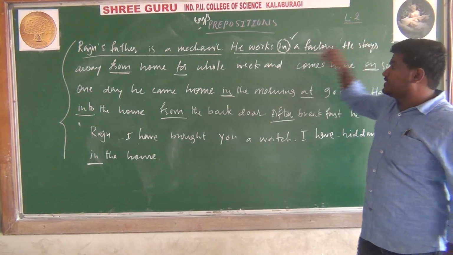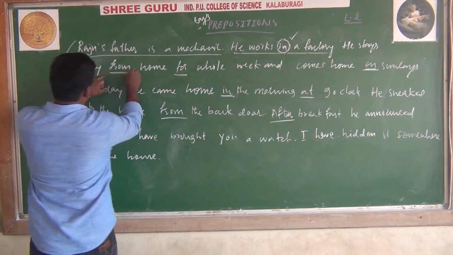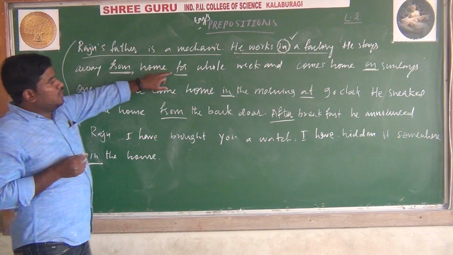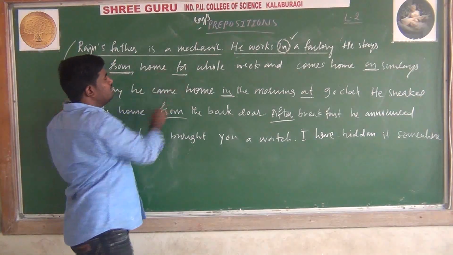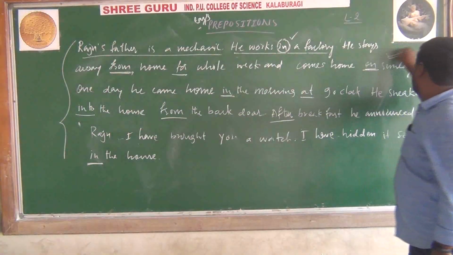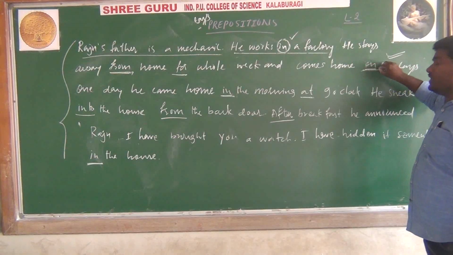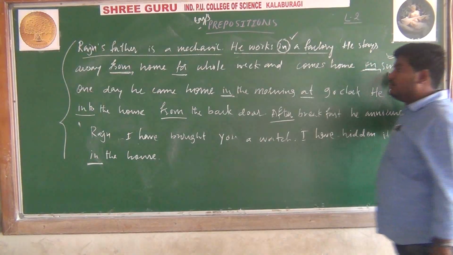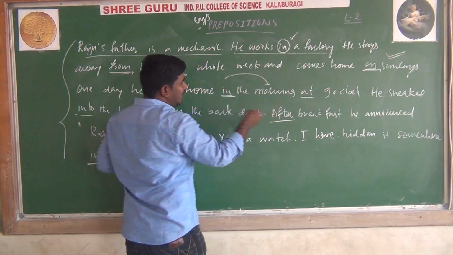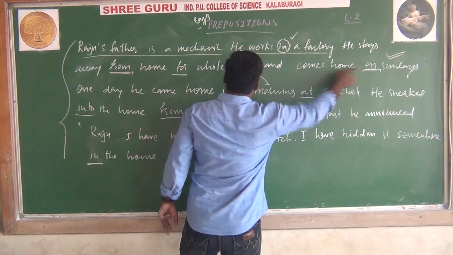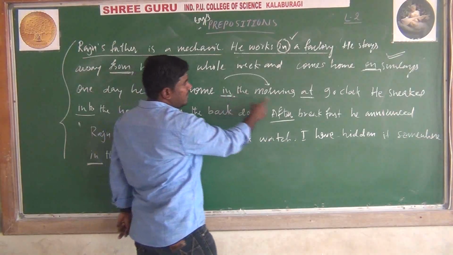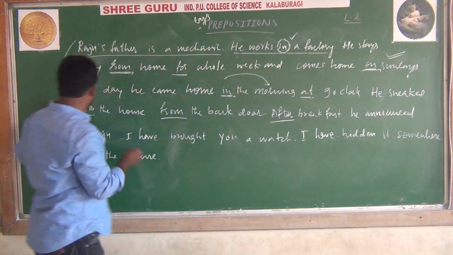"He stays away from" shows from where, so he is staying away from home. "For" also shows time, for a whole week, and he comes on Sundays. "On Sundays" shows the time he will come. "In the morning" and "at 9 o'clock" also show time. He sneaked into.